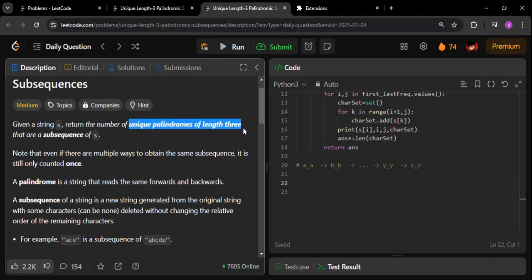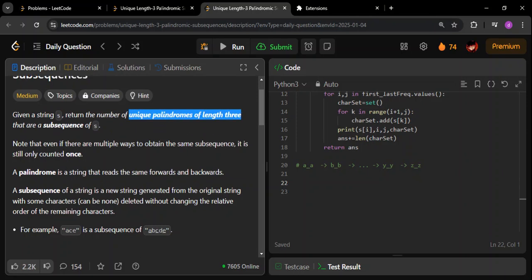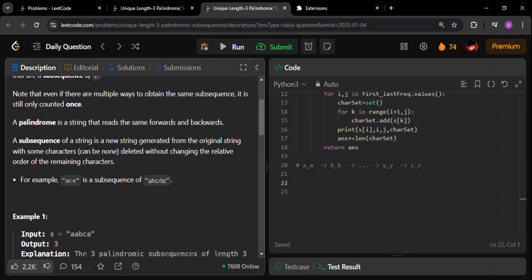Okay, this part is very, very important. Okay, we'll come to this. Note that even if there are multiple ways to obtain the same subsequence, it is still counted only once, because we are talking about unique. Okay, unique palindromes.